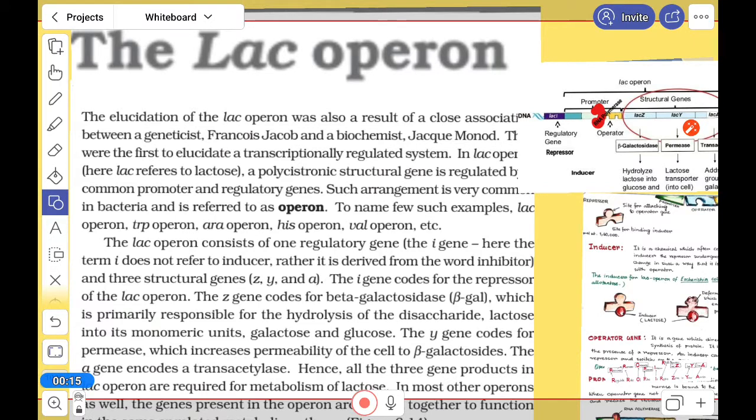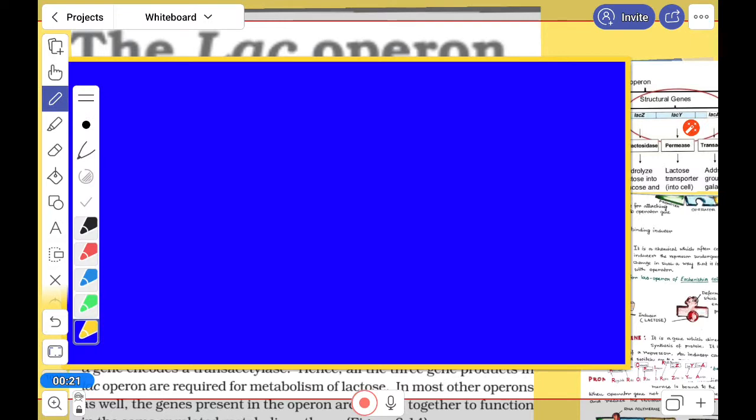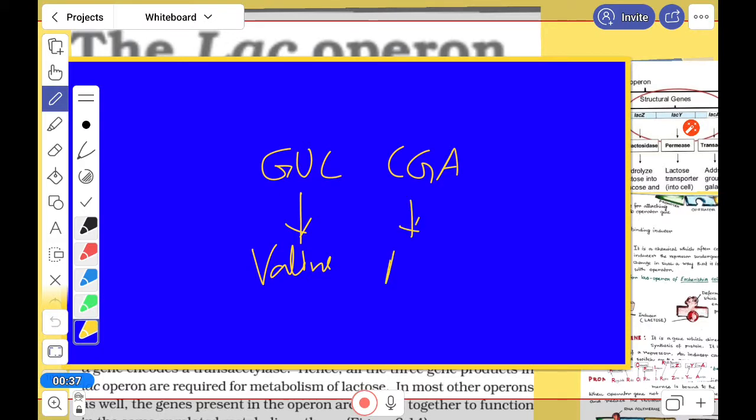Now suppose here the gene GUC can produce valine. And from the study we know that CGA can produce arginine. Okay, so that we know, and how it is produced we already know from the two long processes of transcription and translation.